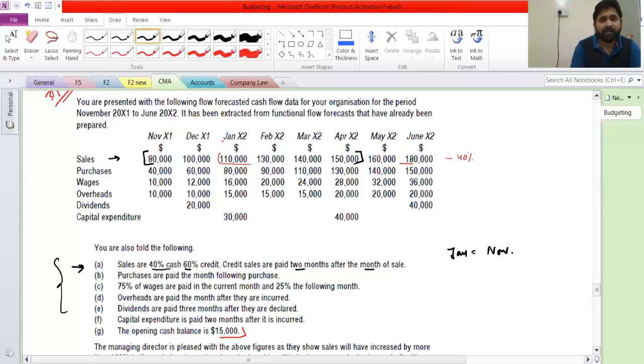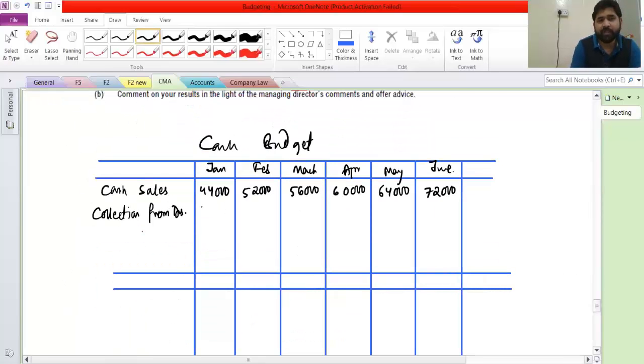So now let's do the math. 80, 100 and then 110, 130, 140, 150. So here how much will you be collecting in January for November? 48,000, right? Then here 60,000. And March, 66.